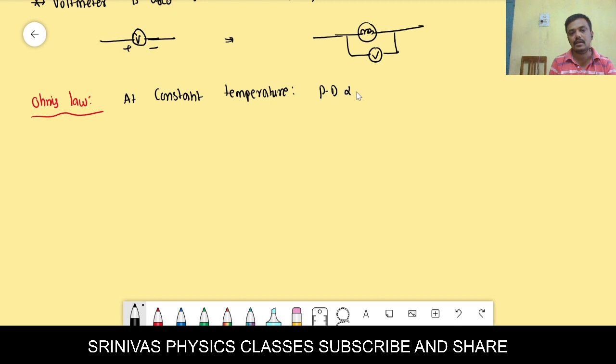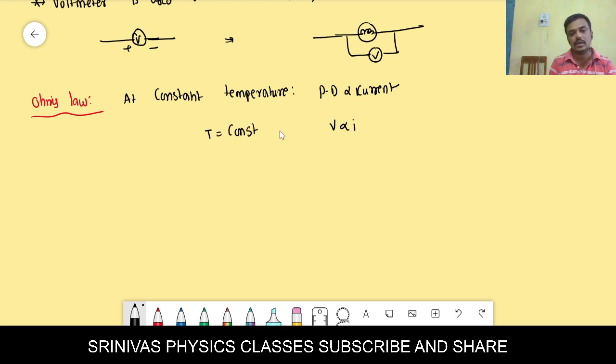Ohm's law. What is Ohm's law? Ohm's law states that at constant temperature, potential difference is directly proportional to current, that is, V is proportional to I. Temperature should be constant.